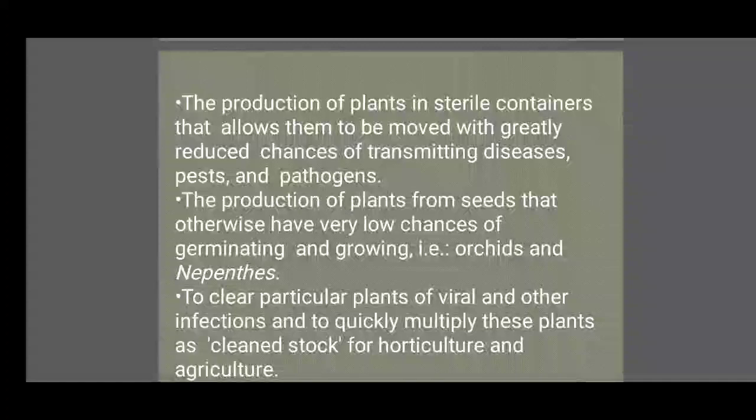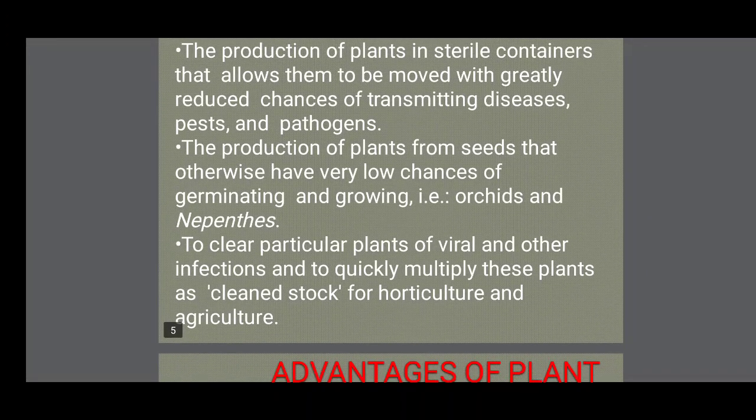So another important benefit of tissue culture is that at the time of culture we do it under optimal, very controlled conditions. That's why we can prevent the invasion of insects, viruses and bacteria to the plant. This is a major advantage of tissue culture.